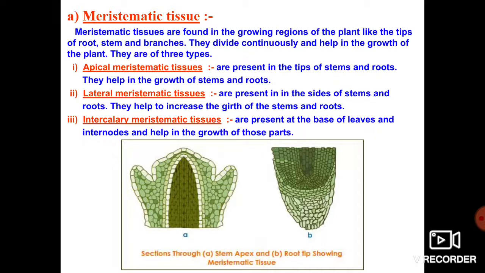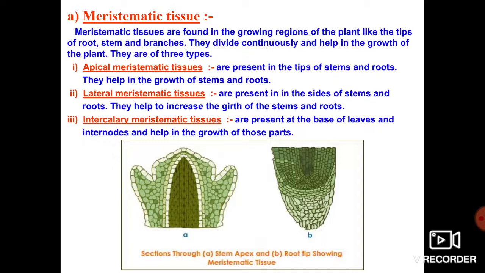Then the second type of meristematic tissue is called lateral meristematic tissue. Do you know where these lateral meristematic tissues are present? Yes, these lateral meristematic tissues are present at the sides of the stem and root. These lateral meristematic tissues are very helpful to increase the girth of the stem and root. So girth means the size. These lateral meristematic tissues are very helpful to increase the size of the stem and roots.